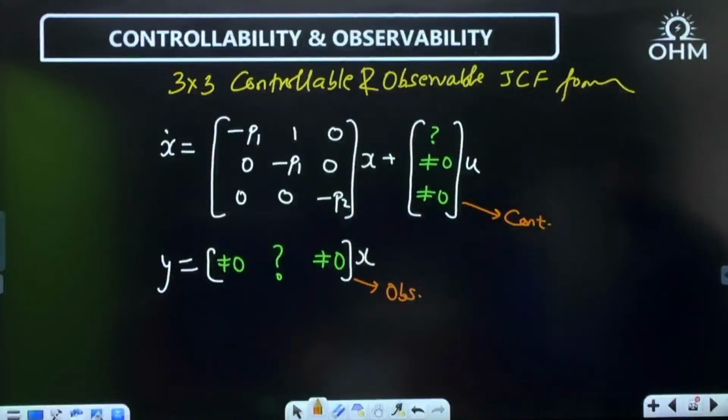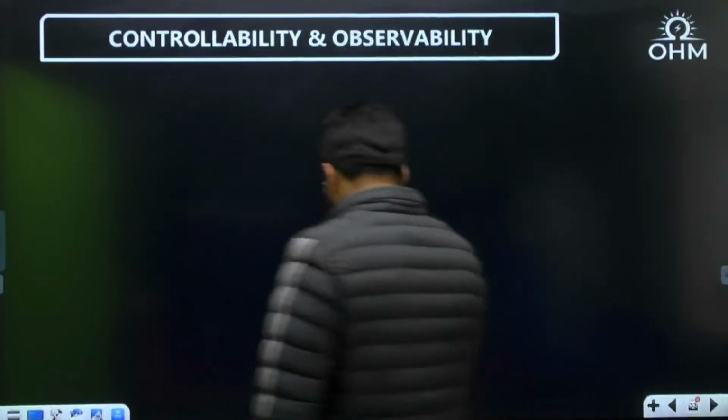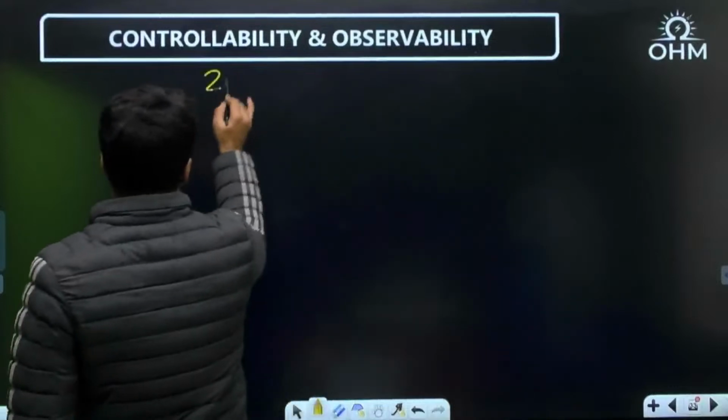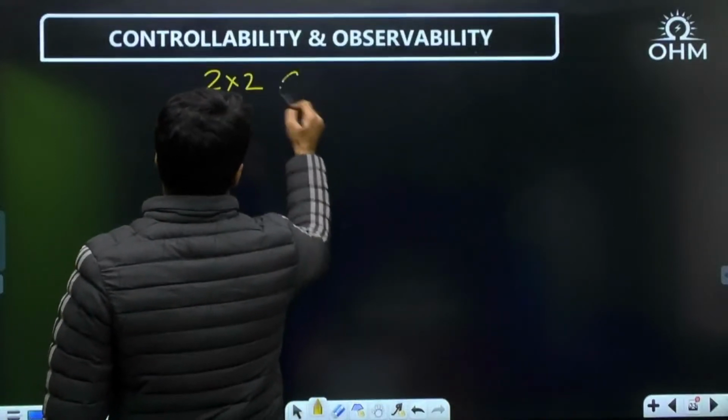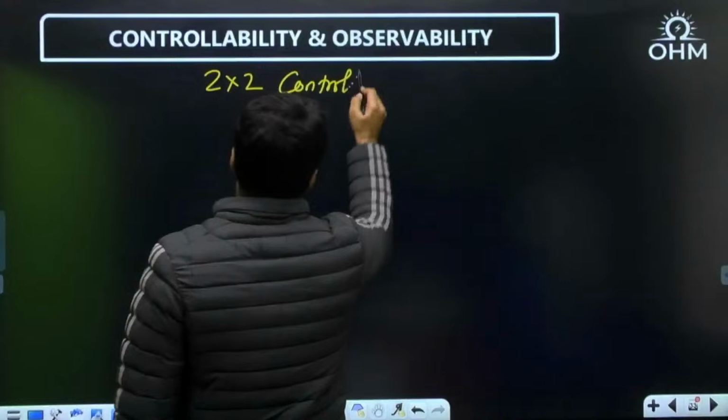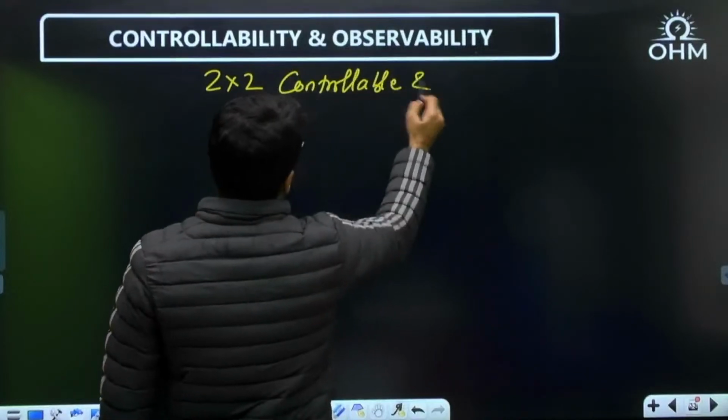Let me also generalize similarly for 2 cross 2. If you directly get a 2 cross 2 question, what is a 2 cross 2? Controllable.